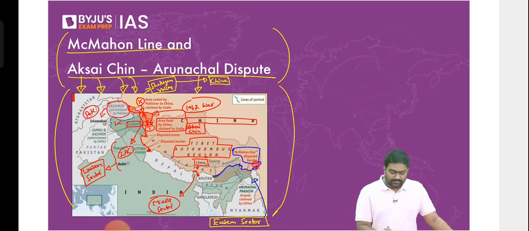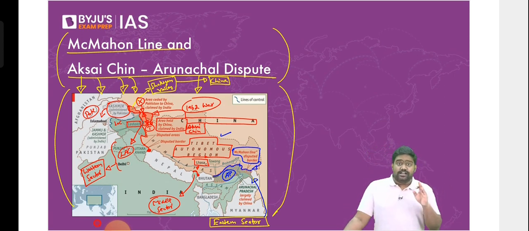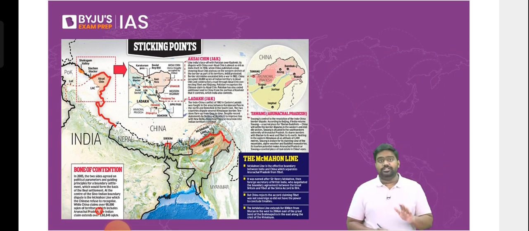The boundary, the British era boundary between Tibet and Arunachal Pradesh. China does not recognize this and calls Arunachal Pradesh South Tibet. So essentially, today's boundaries between India and China can be divided into three sectors: the western sector, the middle sector, and the eastern sector. And all across these sectors, we have multiple disputes. In Arunachal Pradesh, in parts of Sikkim, right, Bhutan and China, and across Ladakh, Himachal and Uttarakhand. In all these areas, there are multiple disputes, and China keeps carrying out multiple incursions at these locations.